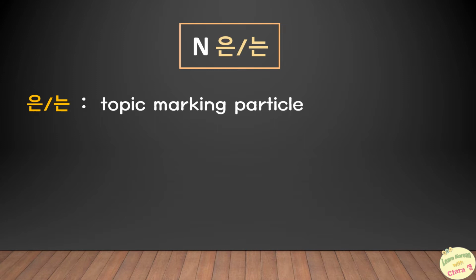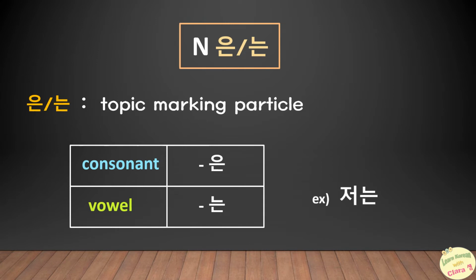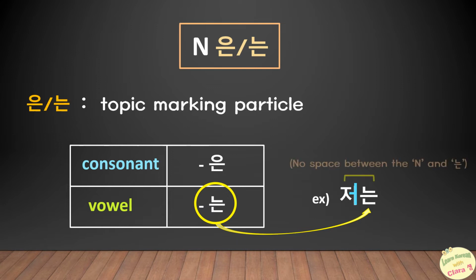But why are there two of it, 은 or 는? Depending on the syllable that comes just ahead, we use one of the two. 은 comes with a word that ends in a consonant, and 는 comes with a word that ends in a vowel. For example, for 저는, the fact that 는 comes after 저 is because this word ends with a vowel 어. That's why the particle 는 is used after 저. Another important point is that between 저 and 는 there is no space.